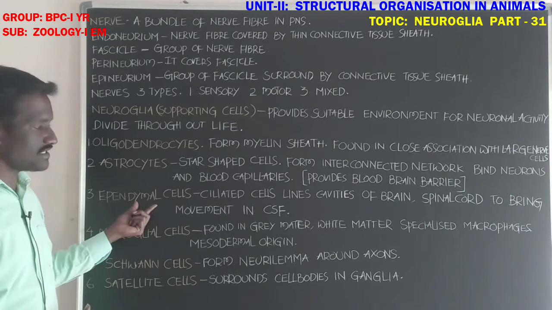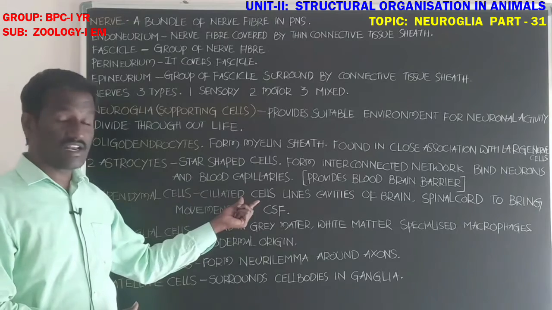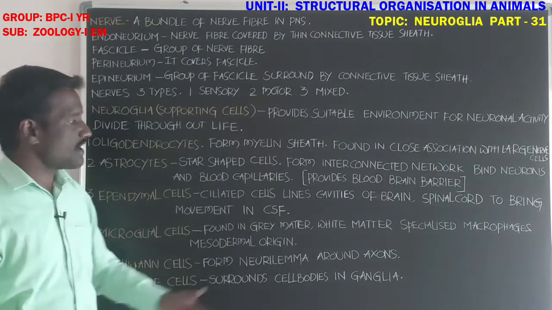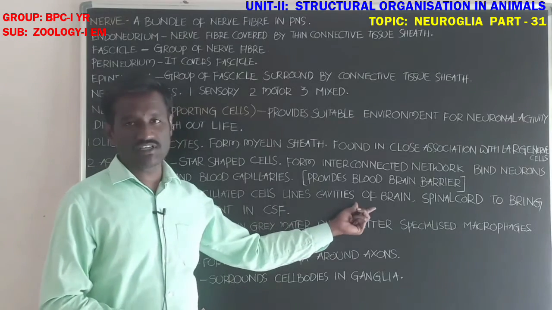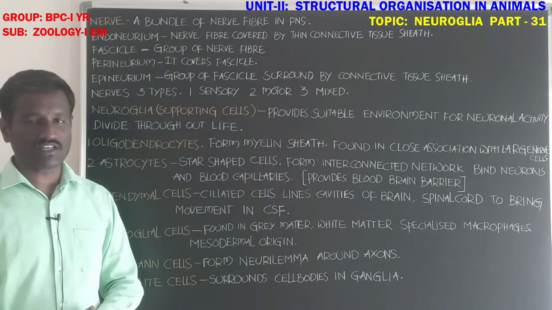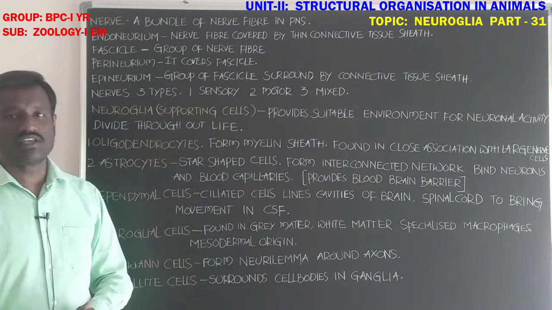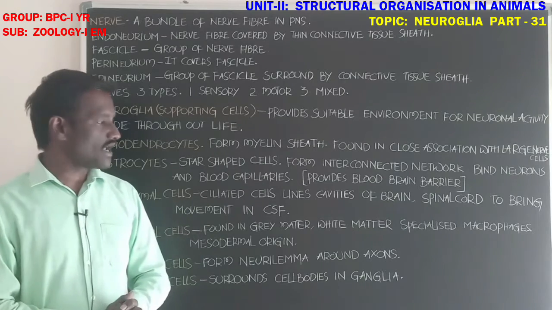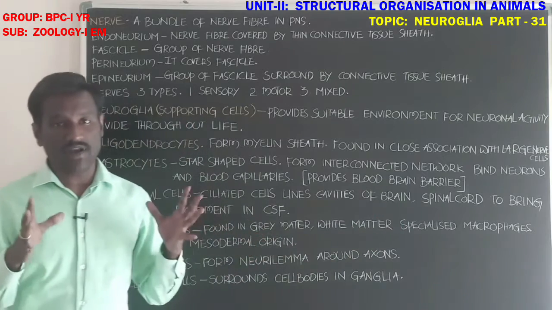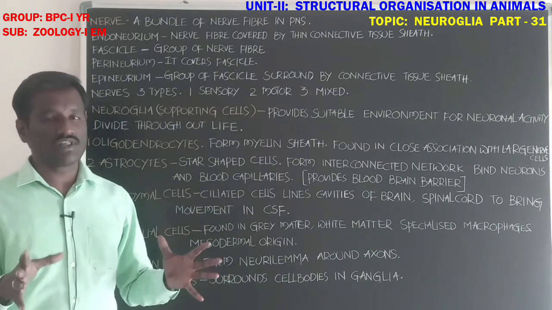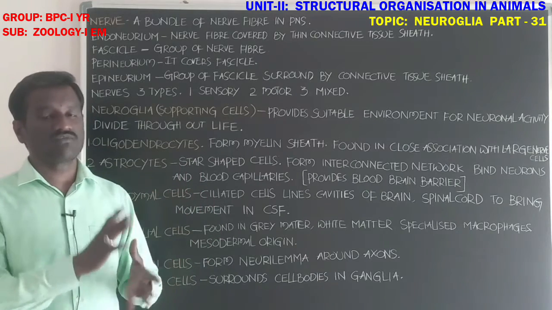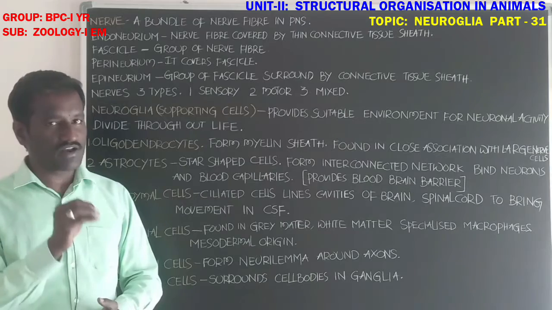Next, ependymal cells. Ependymal cells are ciliated cells and line the cavities of the brain. Student, the cavities present in the inner part of the brain are called ventricles. The ventricles of the brain are filled with one type of fluid, that is cerebrospinal fluid.